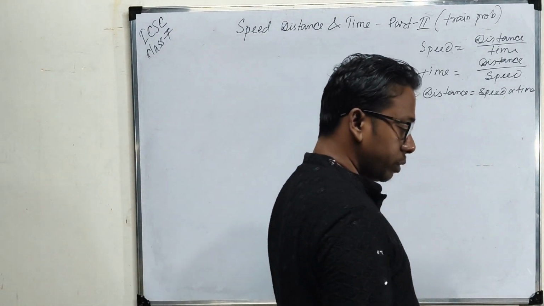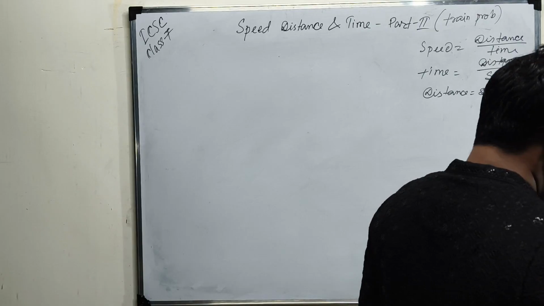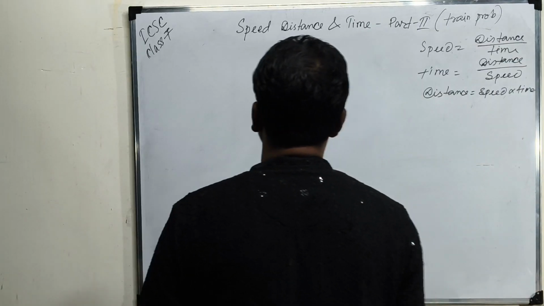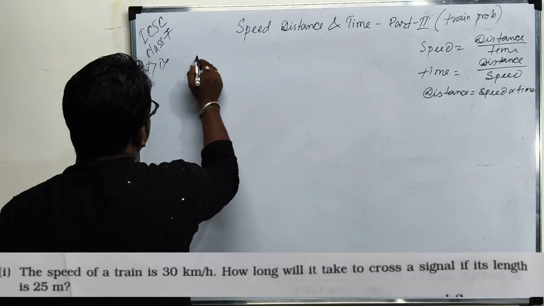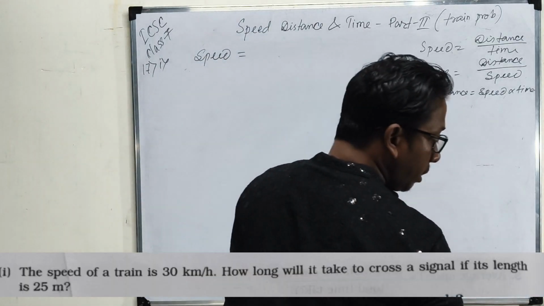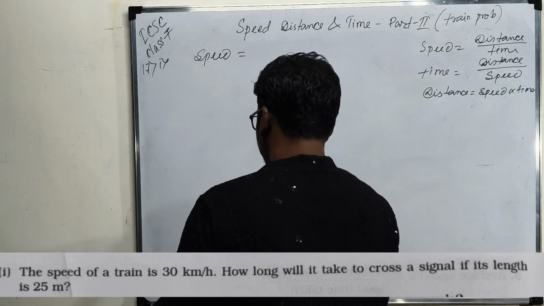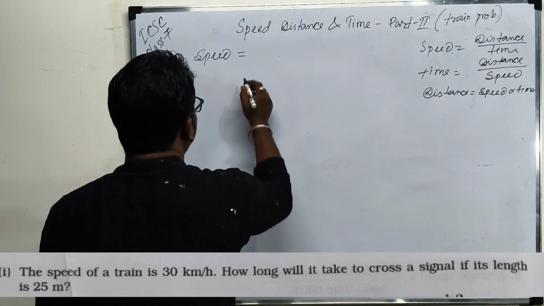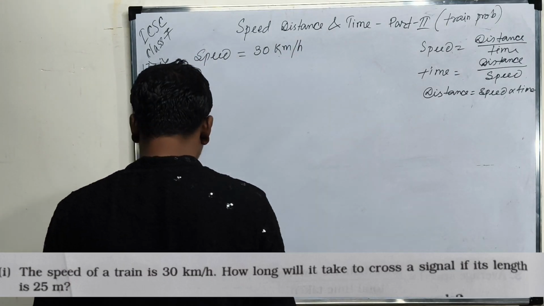The first question: given the speed of a train is 30 km per hour. So speed is given, 30 km per hour.